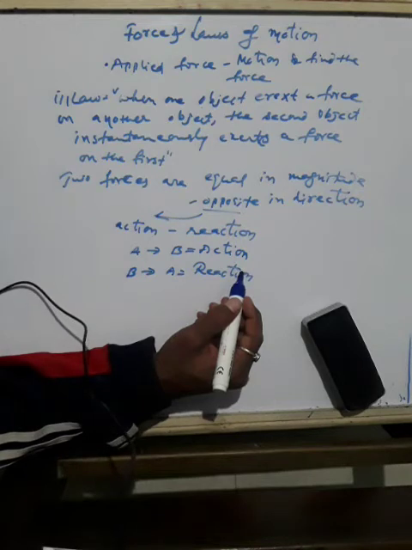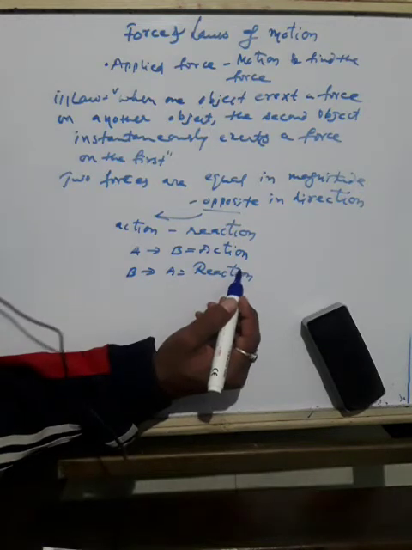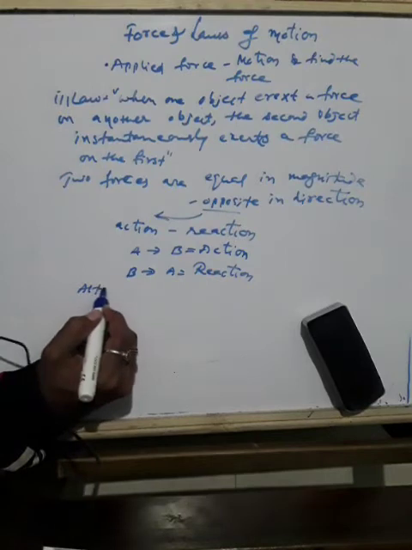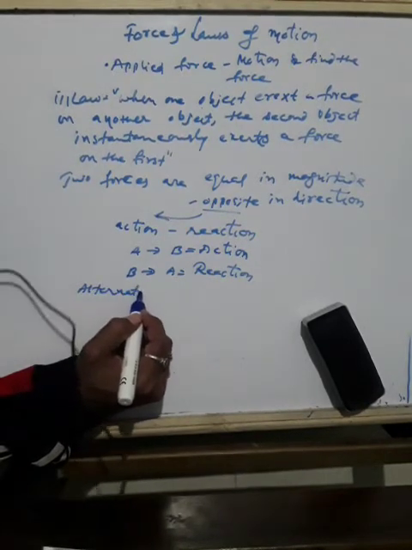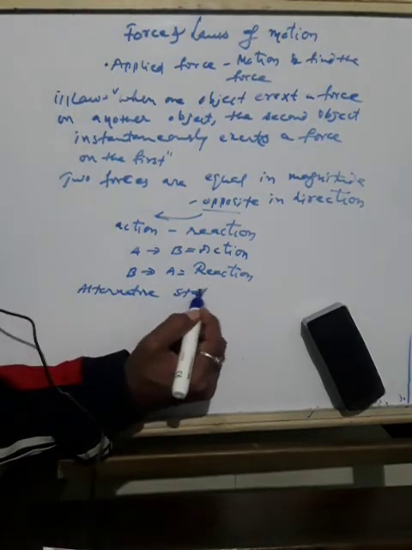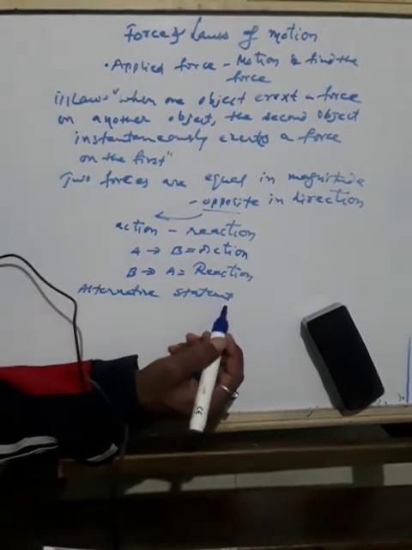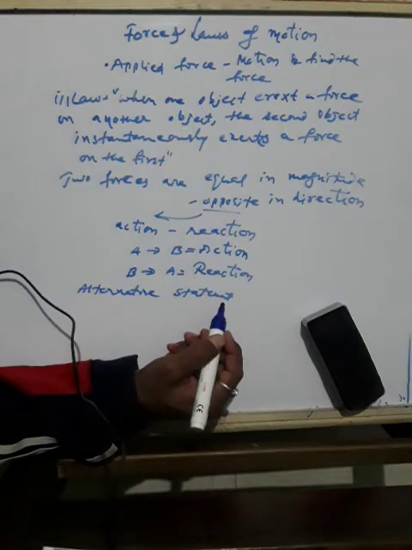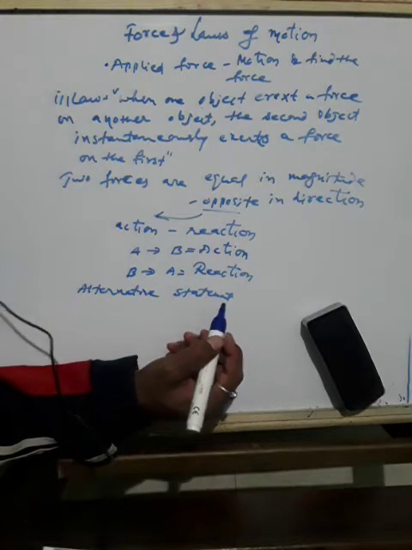This gives us an alternative statement of the third law of motion. What is the alternate statement? To every action there is an equal and opposite reaction.